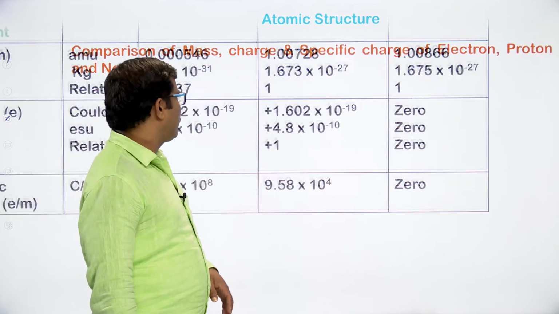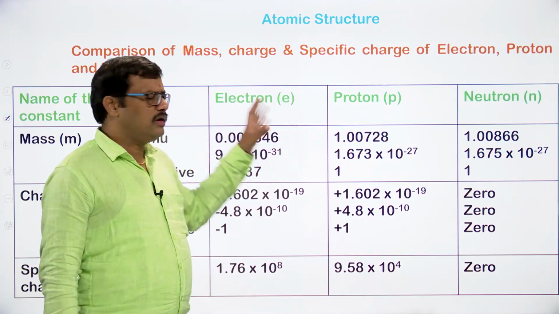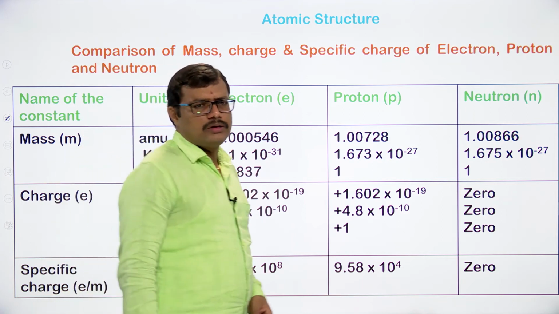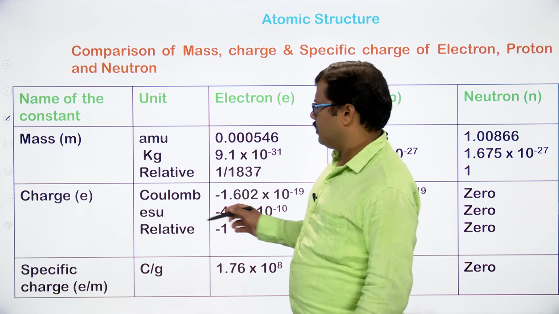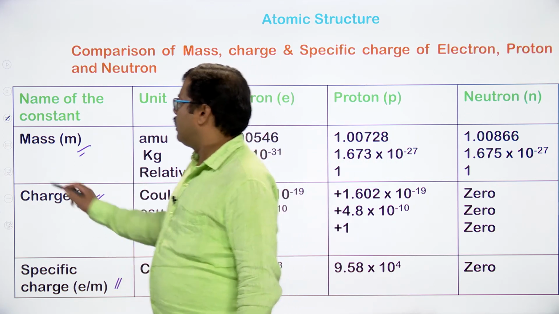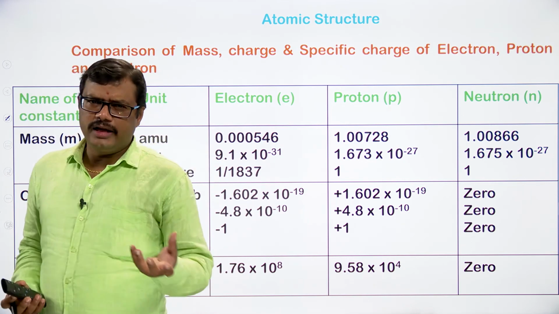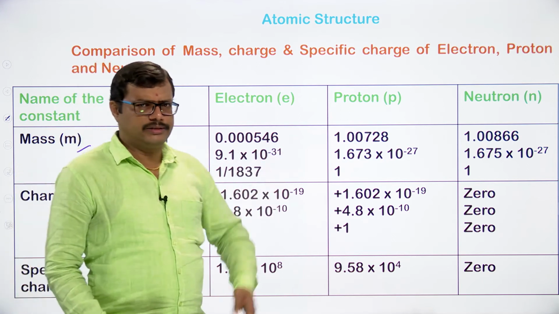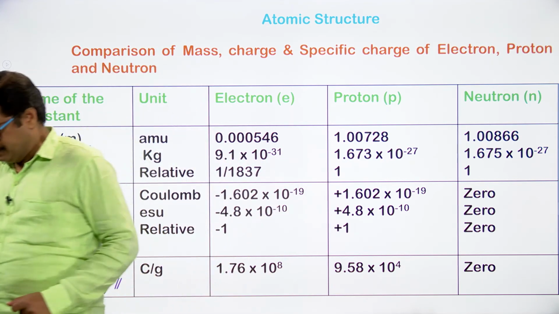So we can compare the electron, proton and neutron in one single table with respect to the mass, charge and specific charge. We can correlate them with respect to the mass, the charge present on it and the specific charge that we are going to take. Specific charge is the ratio of charge to mass. Just to go through this table, I will explain everything.